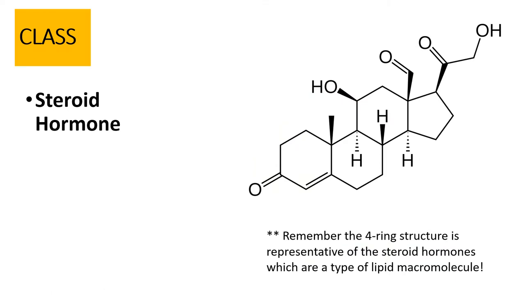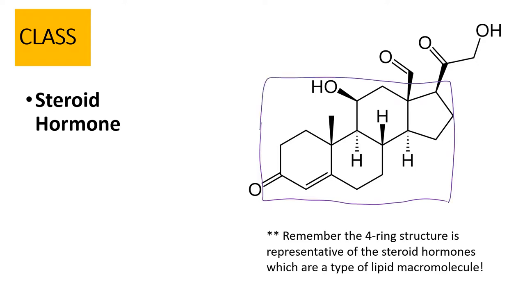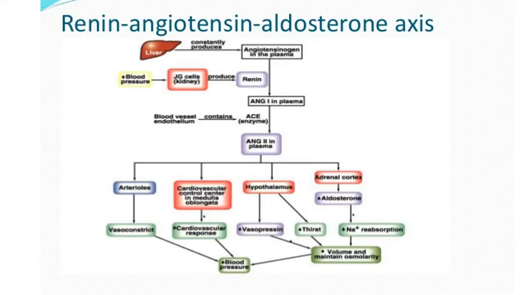What type of hormone is aldosterone? It kind of has it in the name, right? Sterone. So it is a type of lipid. It's a steroid hormone. There's your 4-ring structure right there. Now, this is the overall pathway, the renin-angiotensin-aldosterone axis. So this is showing you that domino effect of events that occurs. And we're going to talk more about this in class when we get into blood pressure and things like that.